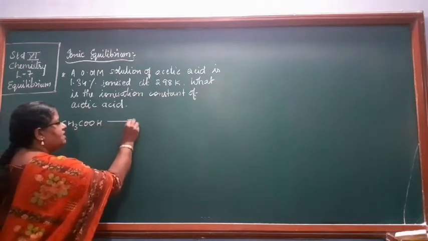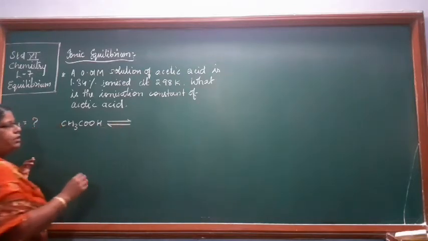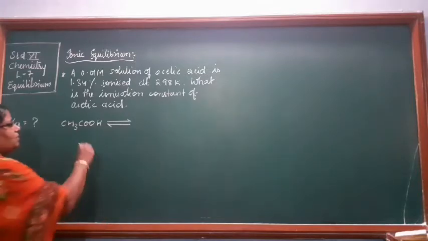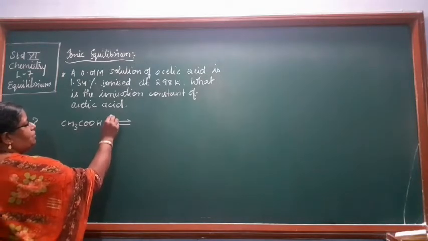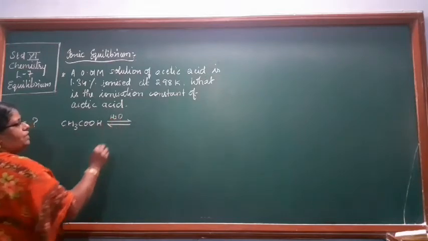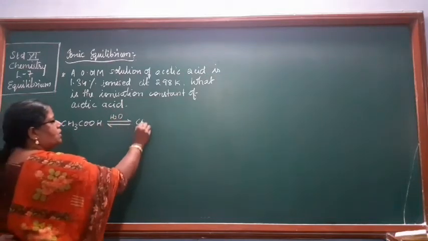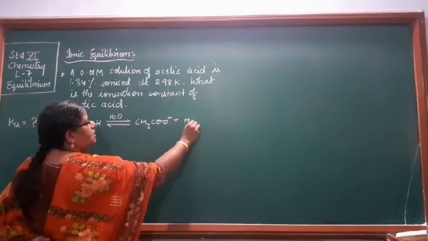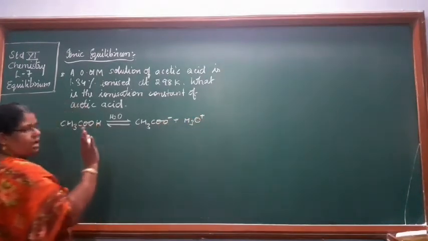CH3COOH is your acetic acid. You are not very aware of the various acids and bases yet, but as you do the problems you will come to know their formulas. Here CH3COOH will ionize into CH3COO minus plus H3O plus. That is how it is.